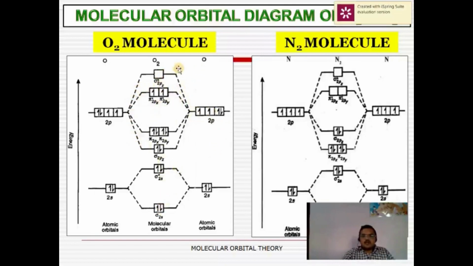As we see in the molecular orbital diagram of the oxygen molecule, there are 2 unpaired electrons in the pi antibonding 2px and pi antibonding 2py molecular orbitals. Therefore, the oxygen molecule is paramagnetic in nature. This is the advantage of molecular orbital theory over valence bond theory. In a similar way, we can calculate the bond order of the oxygen molecule. By calculating the bond order, we can predict how many bonds are present in the oxygen molecule.